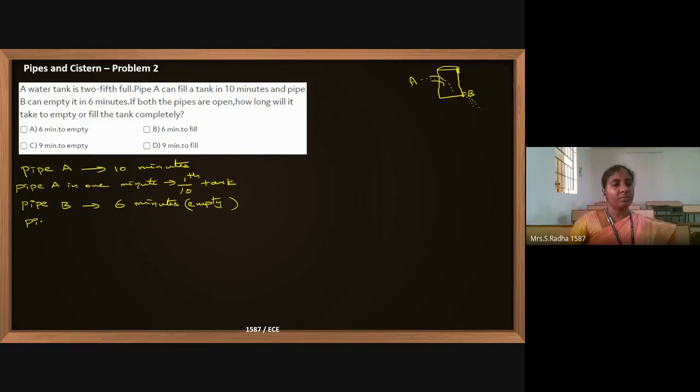So pipe B in 1 minute can do minus 1/6 of the tank. Minus means emptying. So this is filling the tank, and this is emptying the tank. This is the nature of the pipes given.